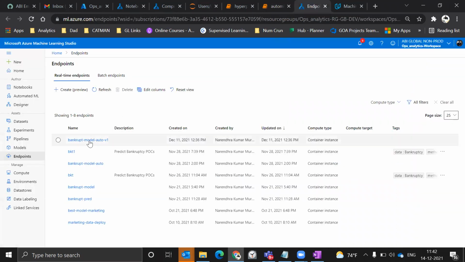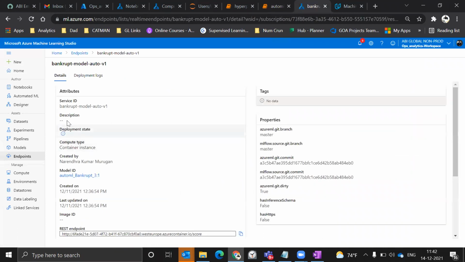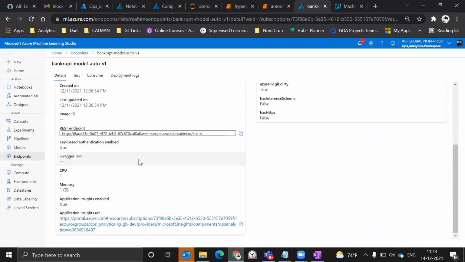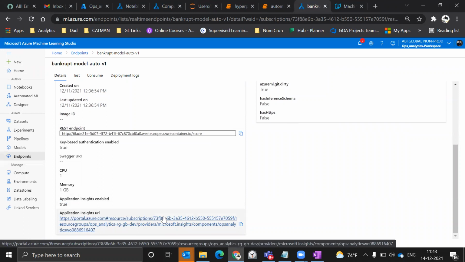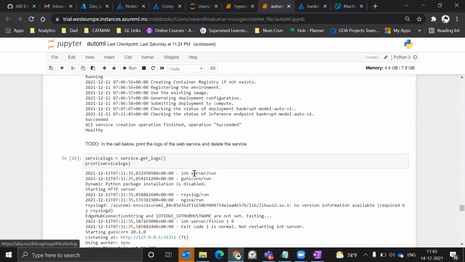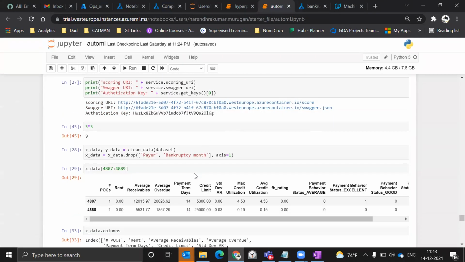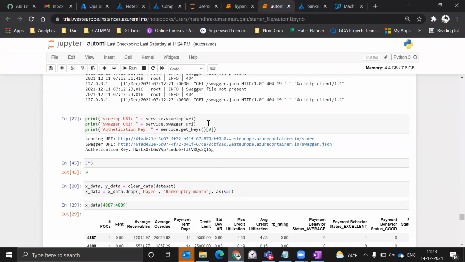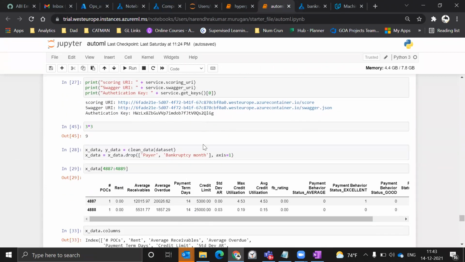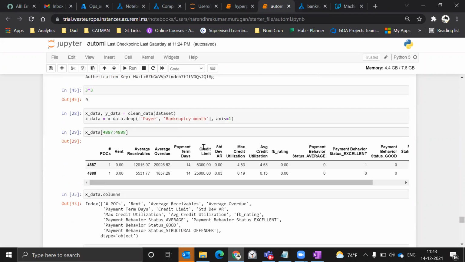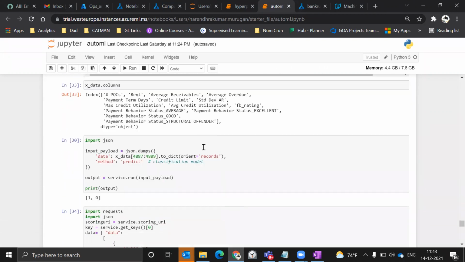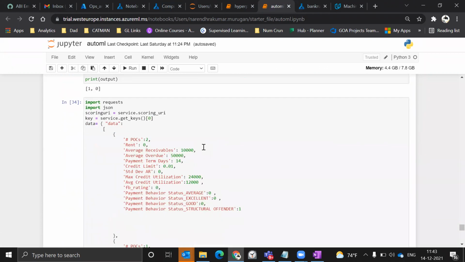If you go to the endpoint v1, this model has been deployed, and if you go to the status, you see the deployment state is healthy, and the application insights are also enabled. Once the model is deployed, I'll be running dummy data, and this is the authentication key which is used to authenticate and interact with the model, to post and get the reply from the model.